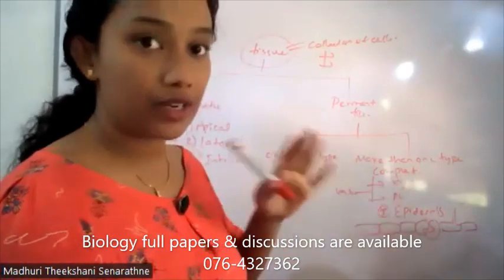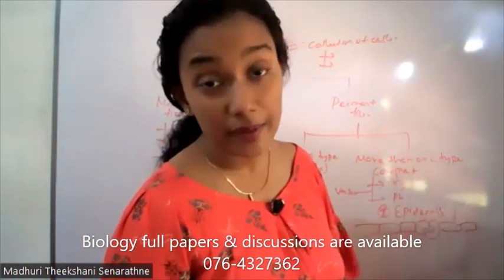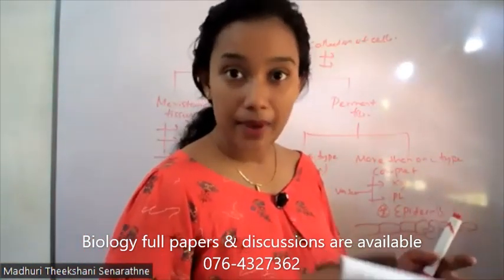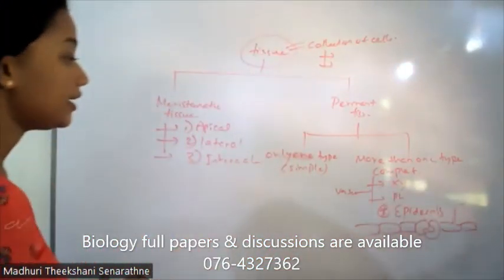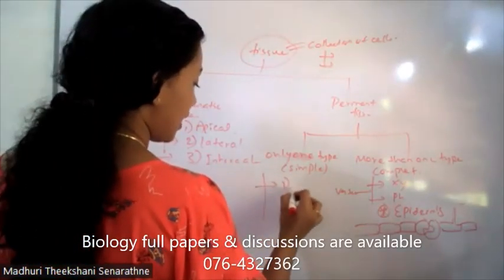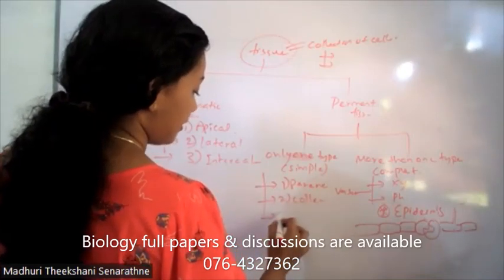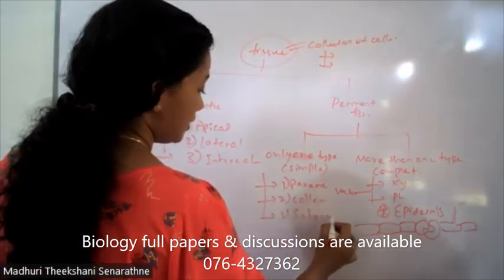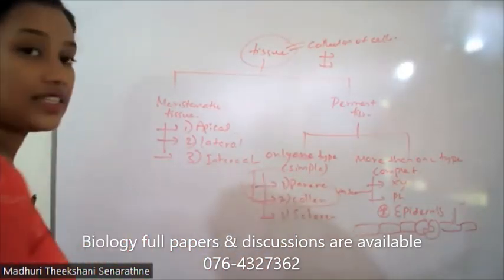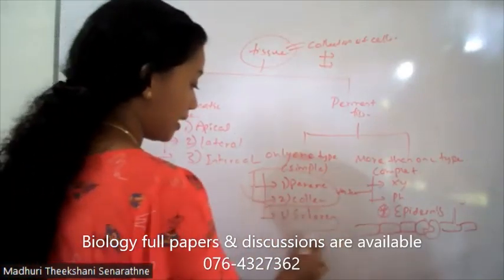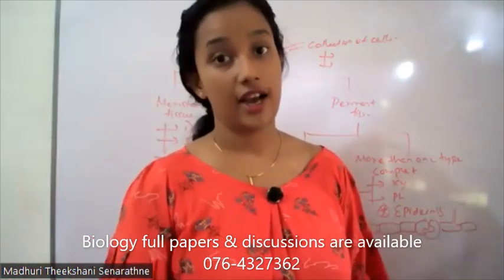In xylem there are 4 types of cells, in phloem 4 types of cells. What are the 4 types of cells in phloem tissue? Sieve tube elements, companion cells, parenchyma cells and fiber cells. There are 3 simple tissues: parenchyma, collenchyma and sclerenchyma. The first 2 tissues are living cells even at maturity, but sclerenchyma cells are dead, non-living cells at maturity.